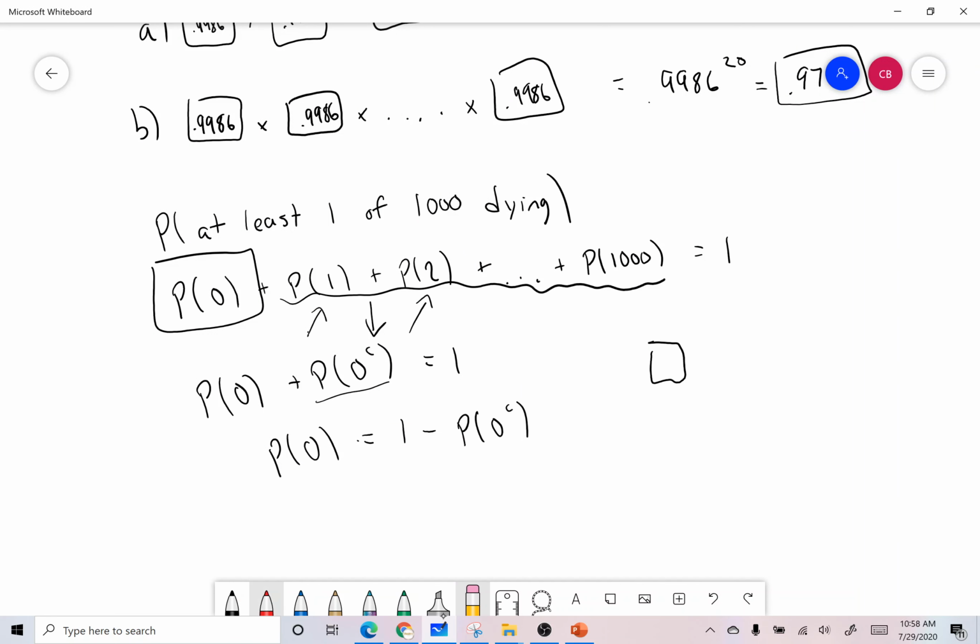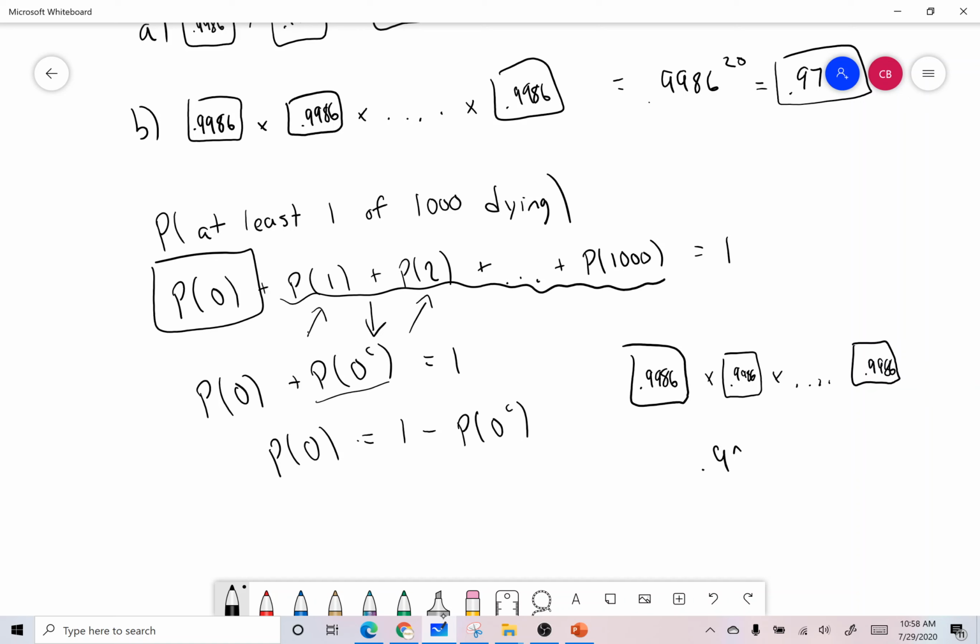Okay, so let's do our boxes real quick. We'll do a couple of them. First person living, the probability of 0 people dying means everyone lives, so we have 0.9986. That's person 1. Person 2 is going to have the same chance. And then all the way to 1,000, they're all going to live. 0.9986.